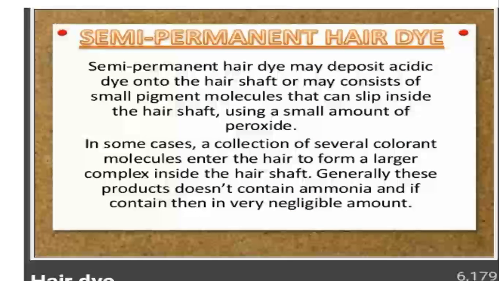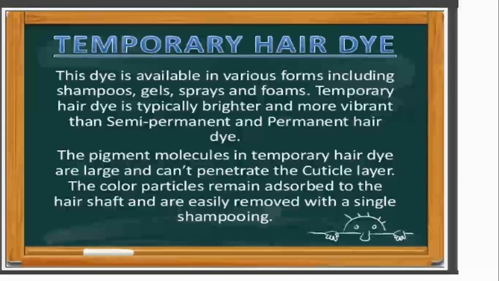The next type is semi-permanent hair dye. Semi-permanent hair dye may deposit acidic dye on the hair shaft, or may consist of small pigment molecules that can slip inside the hair shaft using a small amount of peroxide, meaning they contain a small amount of peroxide and ammonia. If they have ammonia, it is a very negligible amount, so they are also not as efficient as permanent hair dye.